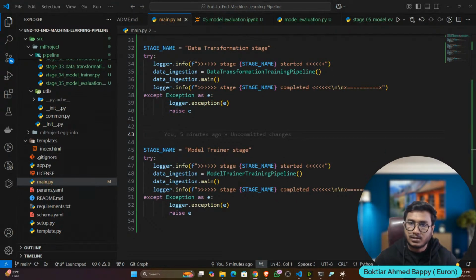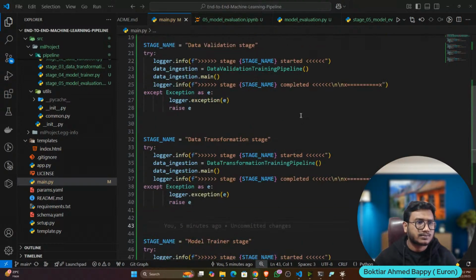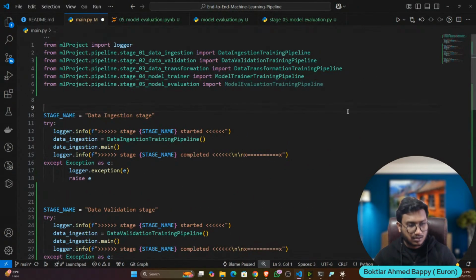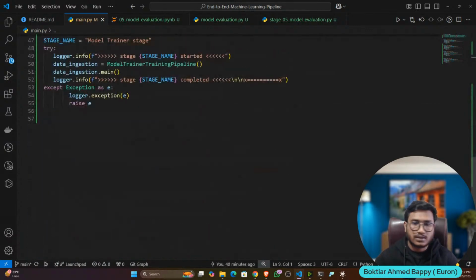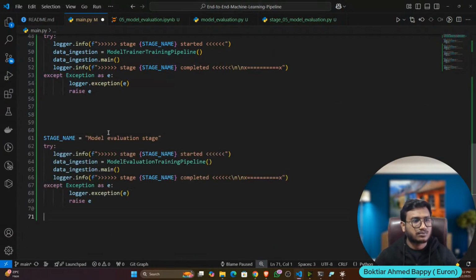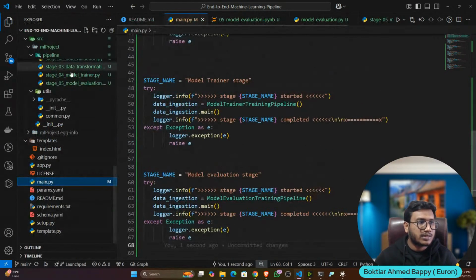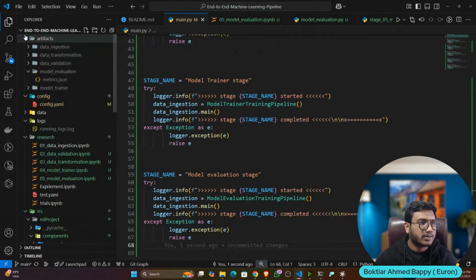Let's import my model evaluation pipeline. Okay, now let's define the pipeline. Okay, it's done. Now let's test the whole pipeline whether it's working or not.